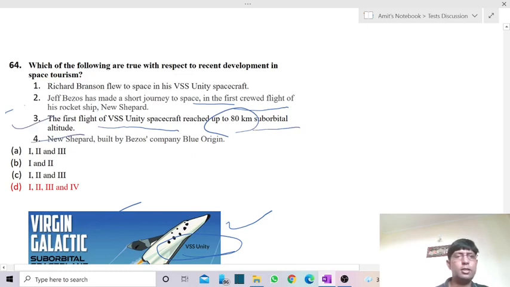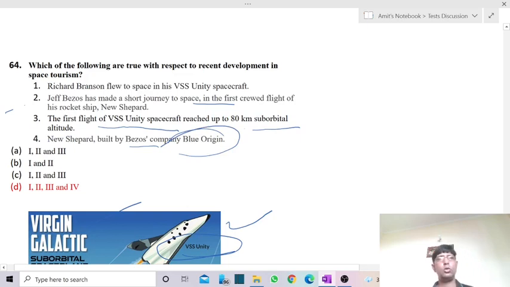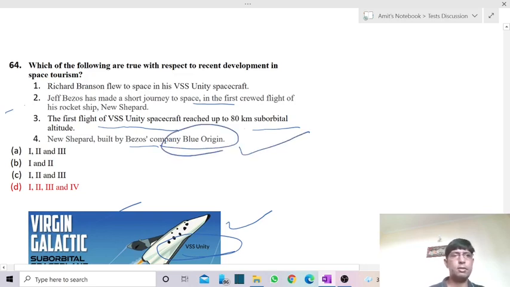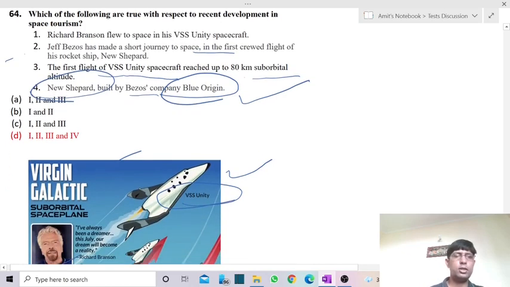It is also a correct statement. And the last one is New Shepard was built by Bezos company Blue Origin. So all four are correct statements.